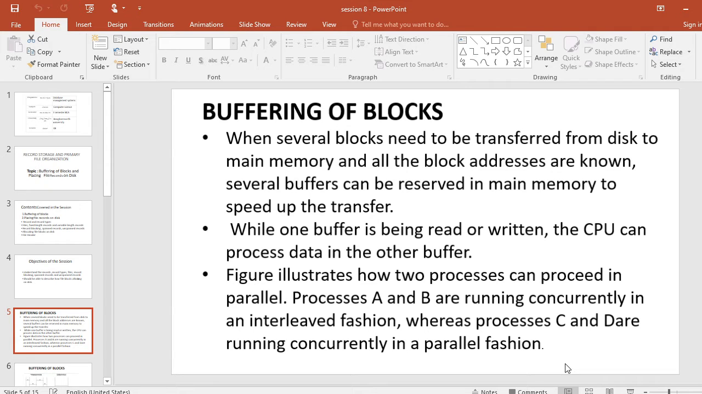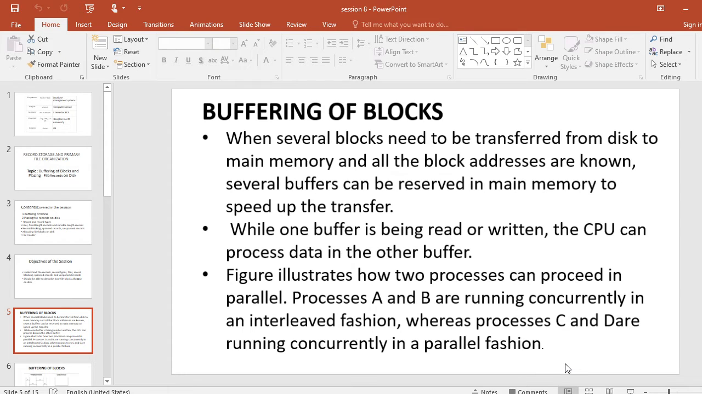Now come to the next topic, buffering of blocks. Now we have some idea about what a block is and how it is created on magnetic tape. When several blocks need to be transferred from disk to main memory and all the block addresses are known, several buffers can be reserved in main memory to speed up the transfer. While one buffer is being read or written, the CPU can process data in the other buffer.